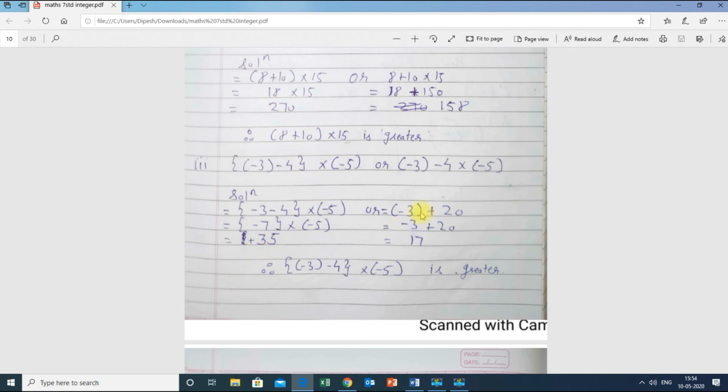Next, this particular part: minus 3 minus 4 into minus 5. We know that first we have to multiply. So 4 into minus 5 is minus 20. But minus minus is what? Plus.